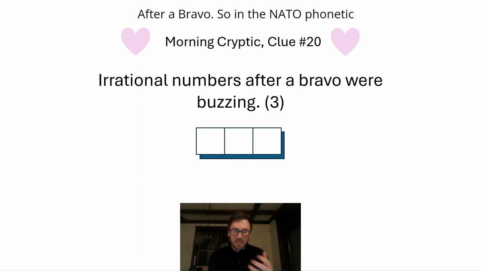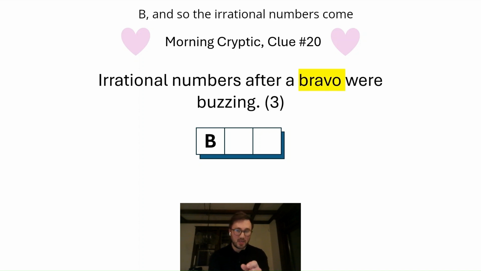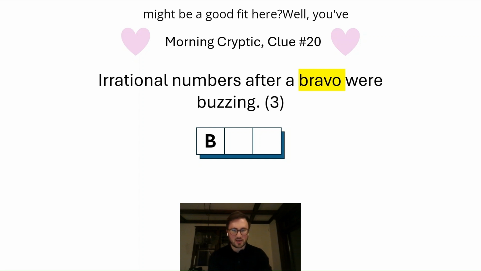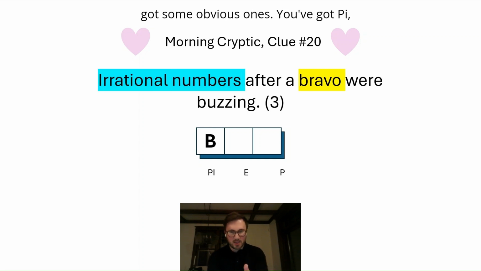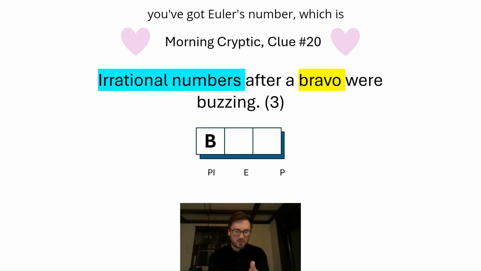After a bravo, so in the NATO phonetic alphabet, bravo, of course, refers to B. And so the irrational numbers come after that. What irrational numbers might be a good fit here? Well, you've got some obvious ones. You've got pi, you've got Euler's number, which is represented by the letter E, and of course you've got the general representation of an irrational number, which is p. Irrational numbers, so of course more than one, so it's not going to be pi. BPP doesn't make sense. BEP, no, it doesn't relate to buzzing.